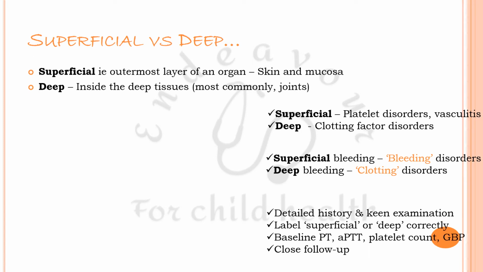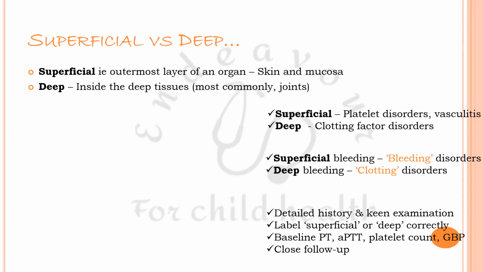In both these cases, we must take a detailed history and do a keen clinical examination, label superficial or deep correctly, baseline PT, APTT, platelet count, and general blood picture, and close follow-up. Now, bleeding inside any organ cannot be labeled as deep bleeding.